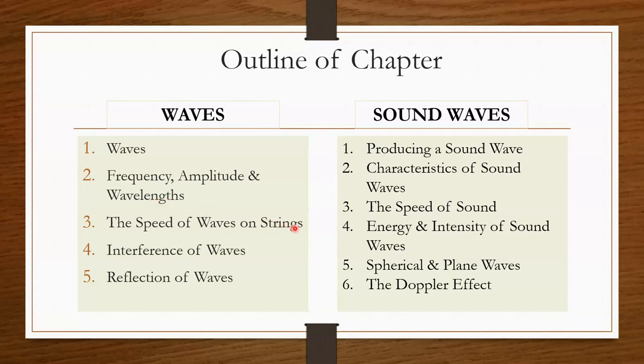And after that we will study a little on the speed of wave on a string. This is the example of strings such as music instruments that involve strings and so on.